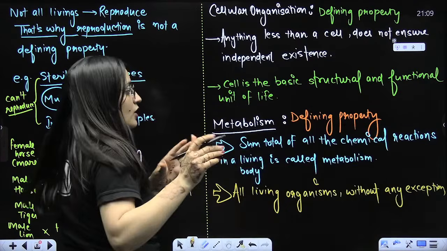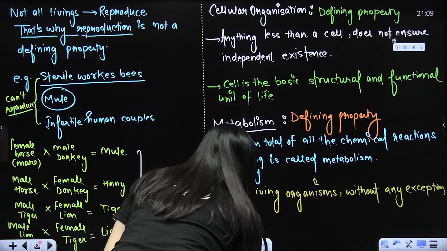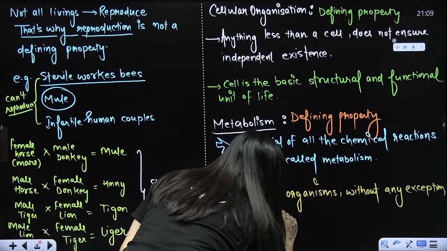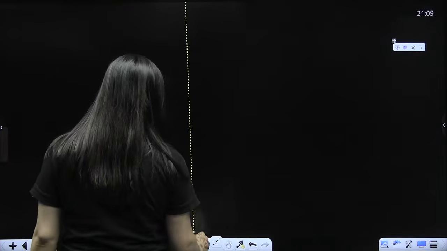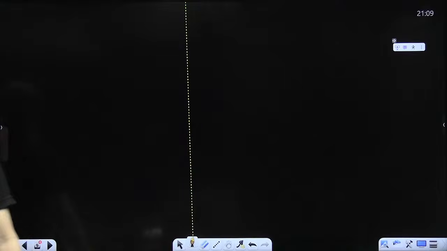All living organisms without any exception show metabolism. Is that clear, beta? So once again, let's discuss that.